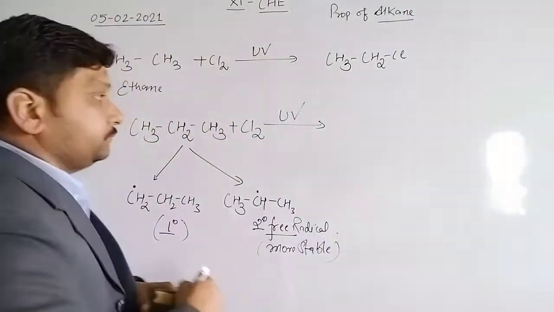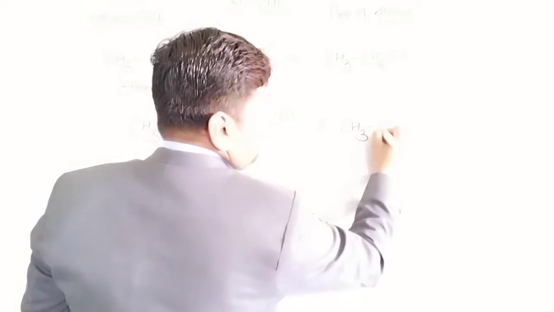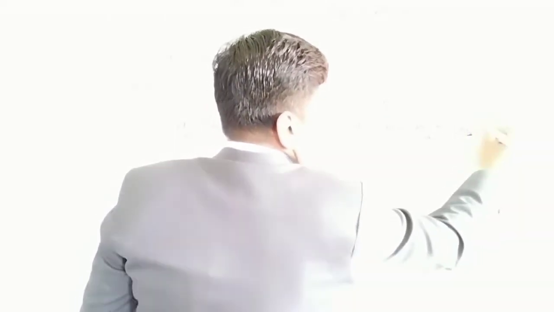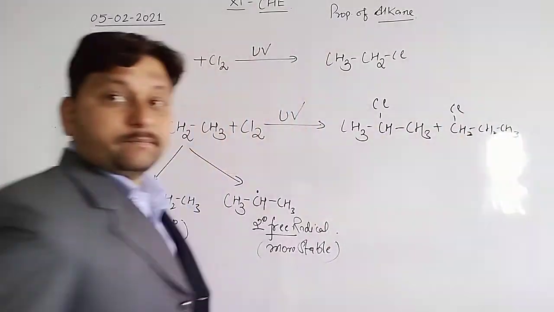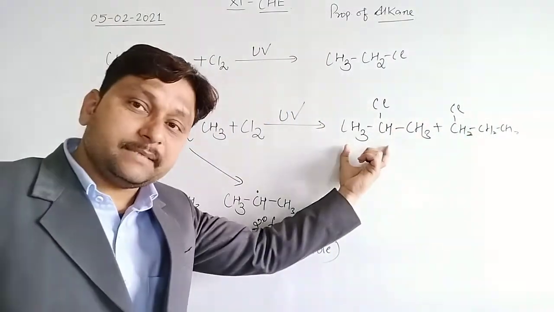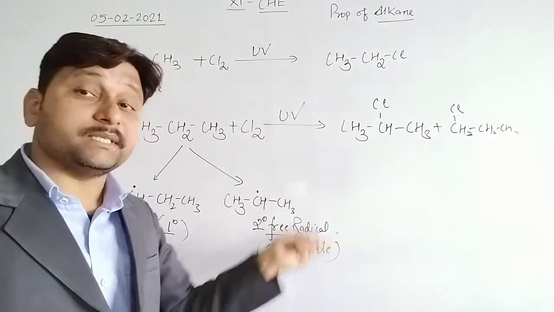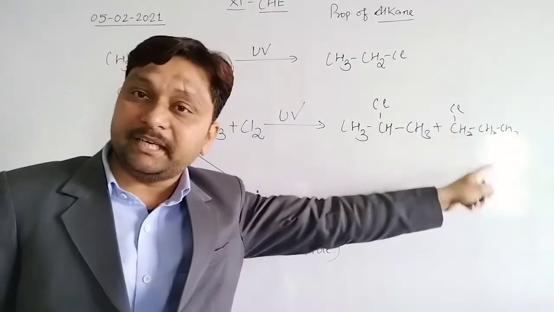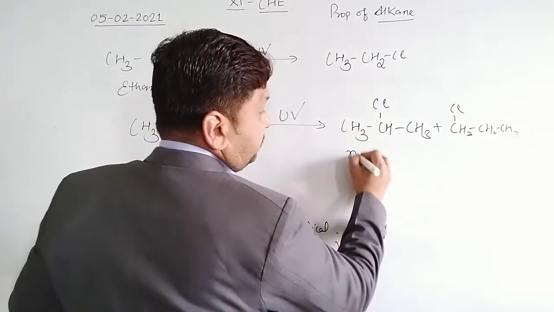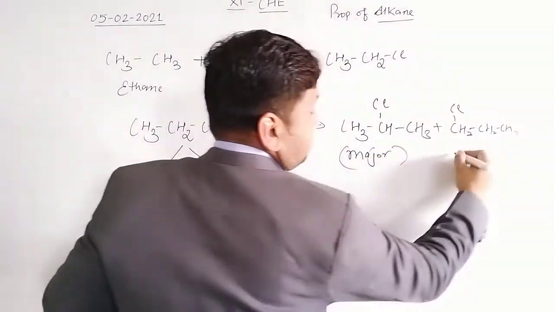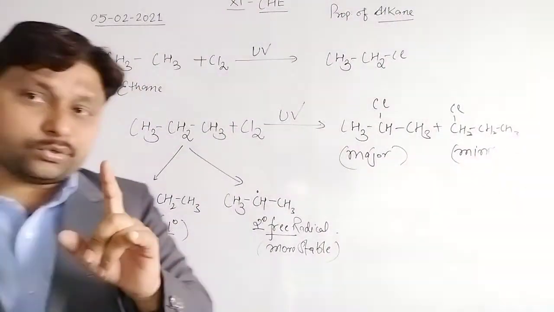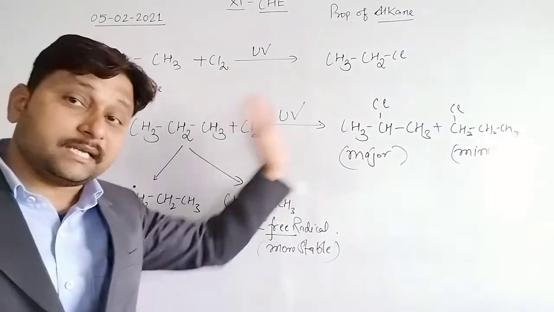It means CH3 CHCl CH3 plus CH2Cl CH2 CH3, and this is the minor product. So the first one is the major product because it forms from the secondary free radical. The second one is formed from the primary, that's why it is the minor product. Clear? So this is the major product and this is the minor product. Now the question again arises, sir, will we write both answers? No.